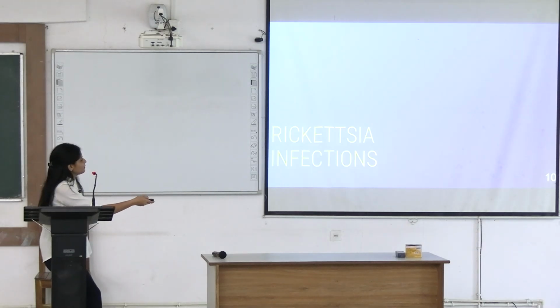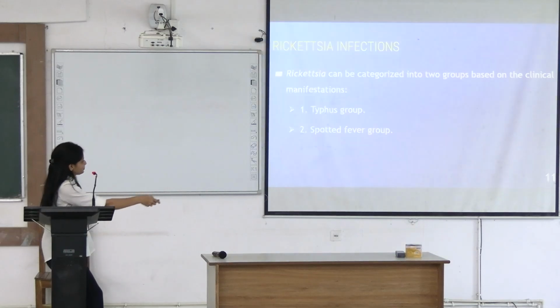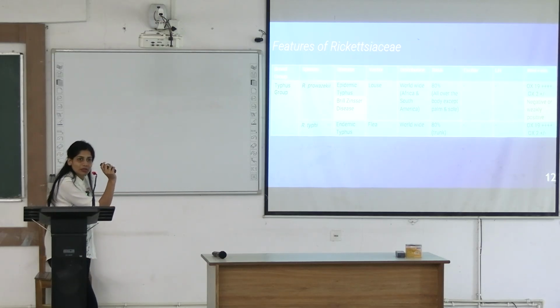The two genera that we are going to study about, Rickettsia and Orientia, are also categorized into two groups, typhus group and spotted fever group. Okay, what is the difference in these two groups? You can see the main difference lies here. This typhus group shows no lymphadenopathy, whereas in spotted fever group you will see lymphadenopathy.